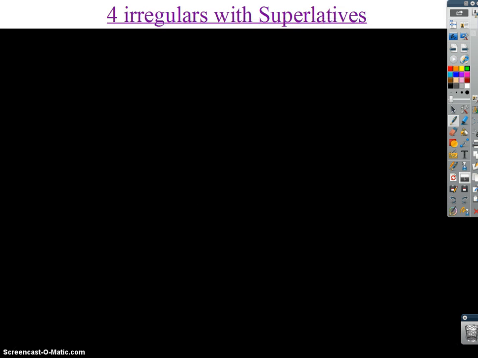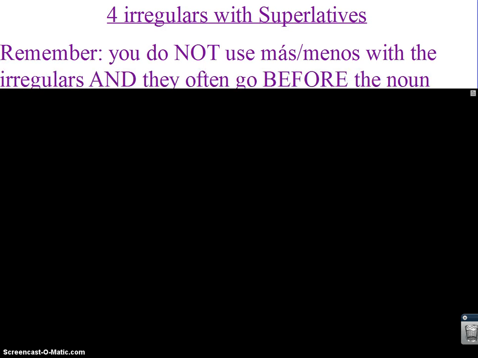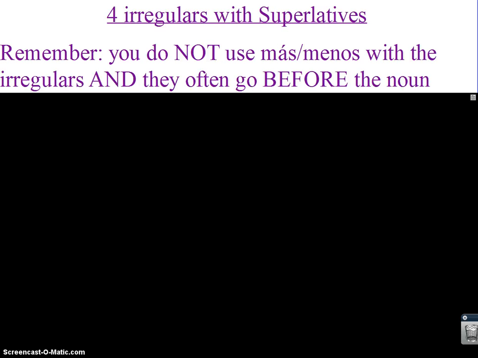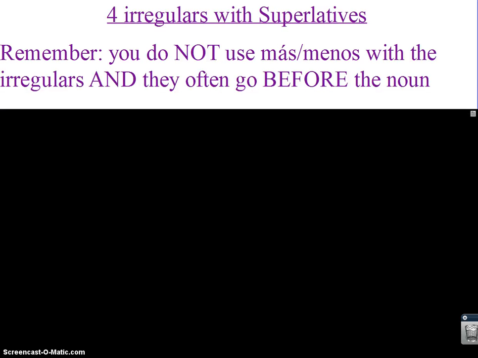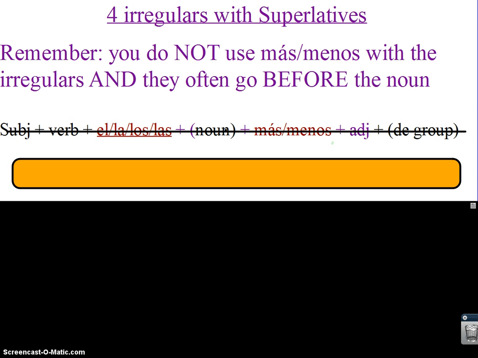We also need to talk about the four irregulars with superlatives. You guys already know your four irregulars are bien, mal, joven, and viejo. You know that you do not use más o menos with the four irregulars, and they often go before the noun, which is an exception to most adjectives, because usually if we say black cat, we're really saying cat black in Spanish. Some people can think that through and then reform the formula in their mind. But instead of using this formula, you don't have to write this down. I just have this here for reference. Here's what the formula will become.